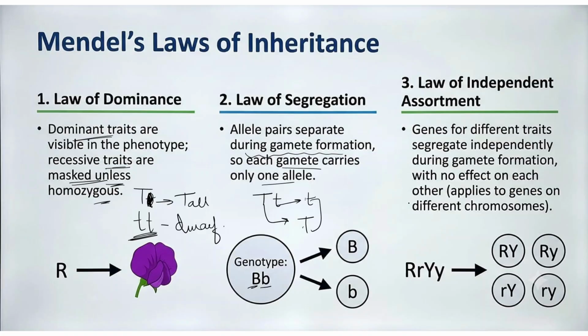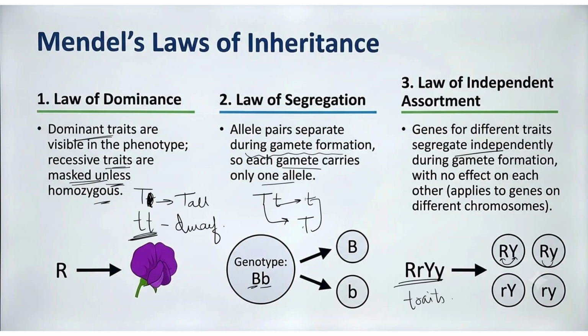Then the third law is the law of independent assortment. It states that alleles of different genes assort independently or separately during gamete formation. This is actually shown properly in a dihybrid cross. What this means is, see here they have taken two traits, round and yellow, but one doesn't have any effect on the other.